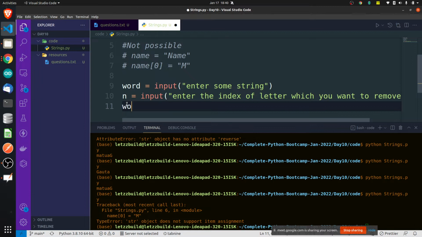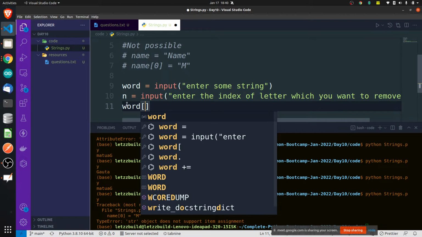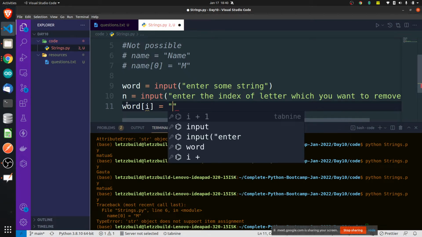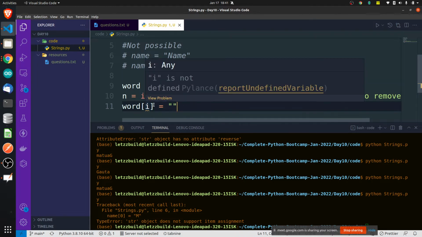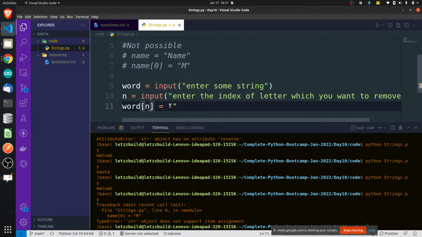Is this possible? Let's say I want to remove that letter and I want to print nothing, not even an empty space. If I do something like this, that means I am substituting an empty space at the index i. But if I do something like this, that means I am not substituting anything in that place. That means it is the same as removing it. Can I do like this? It will be an error, because strings are immutable. We cannot do this. How to do it?